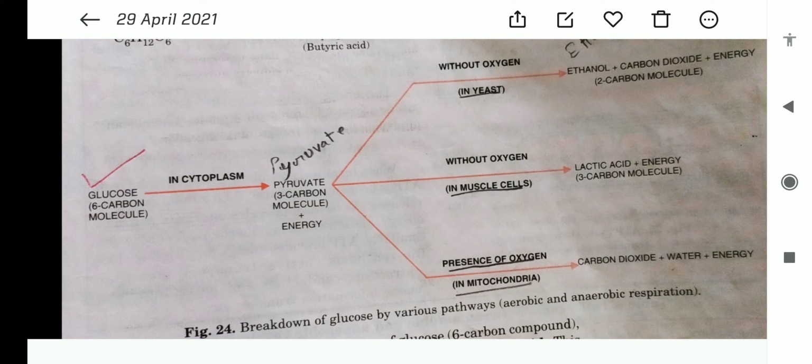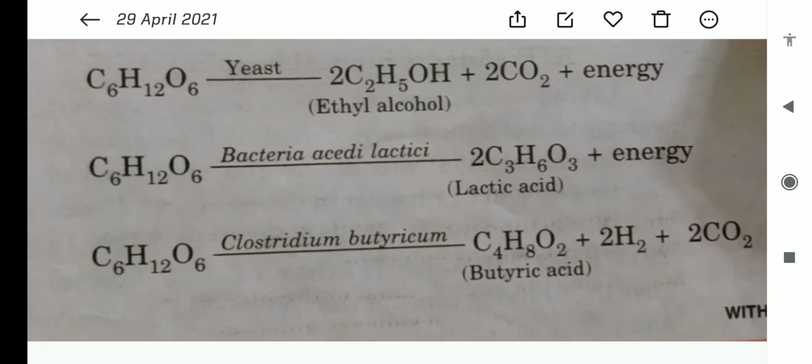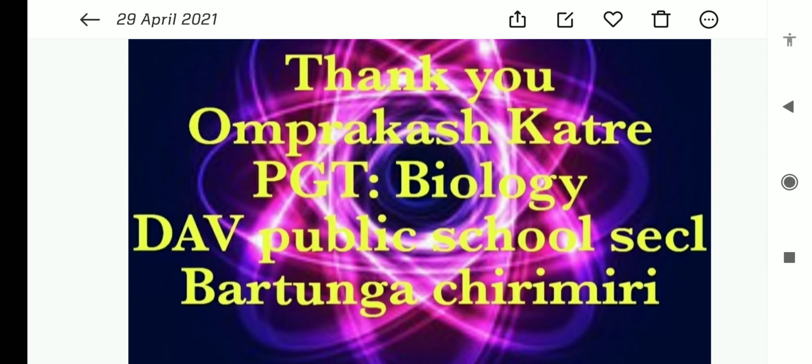One, glucose in aerobic respiration converts into carbon dioxide and water. In anaerobic respiration, glucose is largely converted to ethanol and carbon dioxide. But in lack of oxygen, glucose is converted into lactic acid. So this is all about the process of respiration, types of respiration, and the pathways of breakdown of glucose. Thank you.